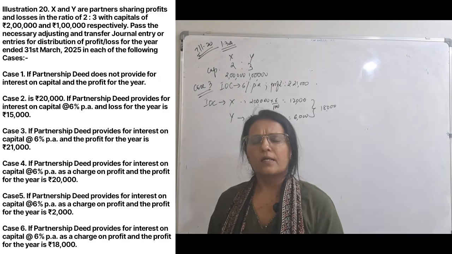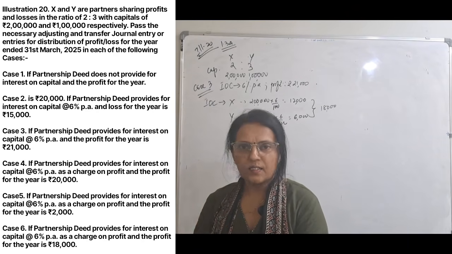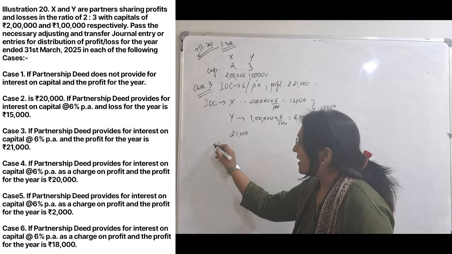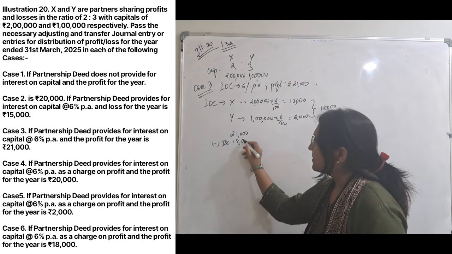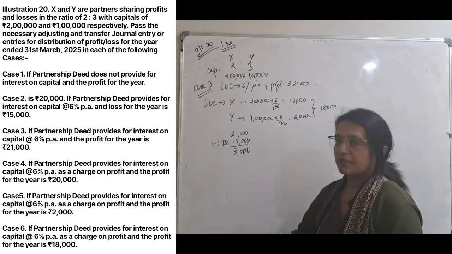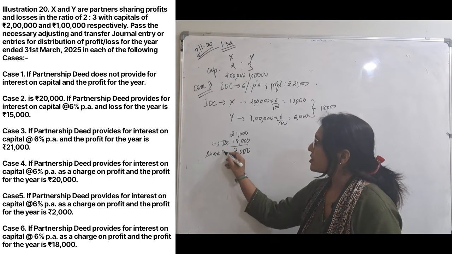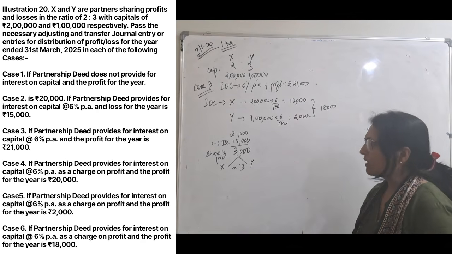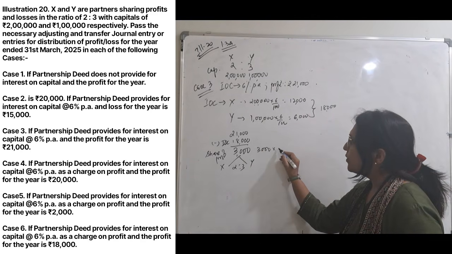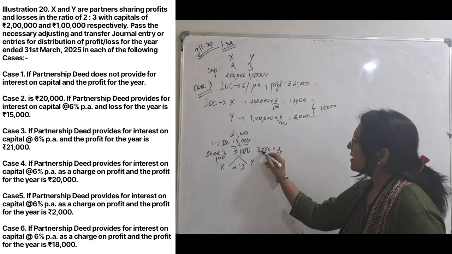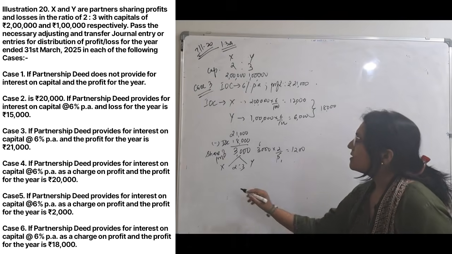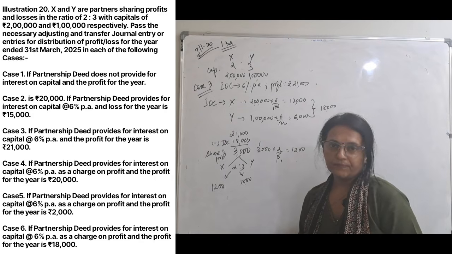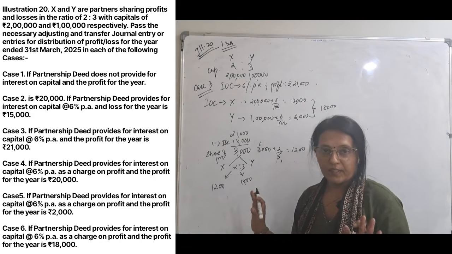Now see only the calculation part. Ledger we will do, journal we will do. First let's see the calculation part. How much is the profit? 21,000. Out of that I gave interest on capital of 18,000. Balance is 3,000. This 3,000 will be shared as profit between X and Y in the ratio of 2:3. Let's calculate that also. 3,000 into 2 upon 5 for X, it comes to 1,200. So his profit is 1,200. The balance for Y will be 1,800. Okay, so this is how your working is.